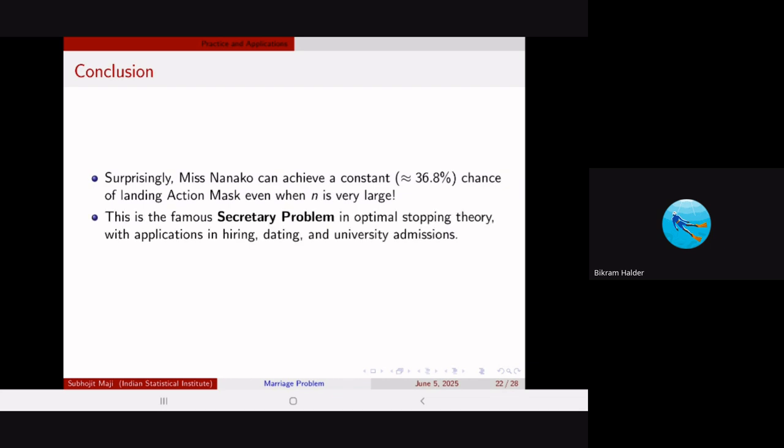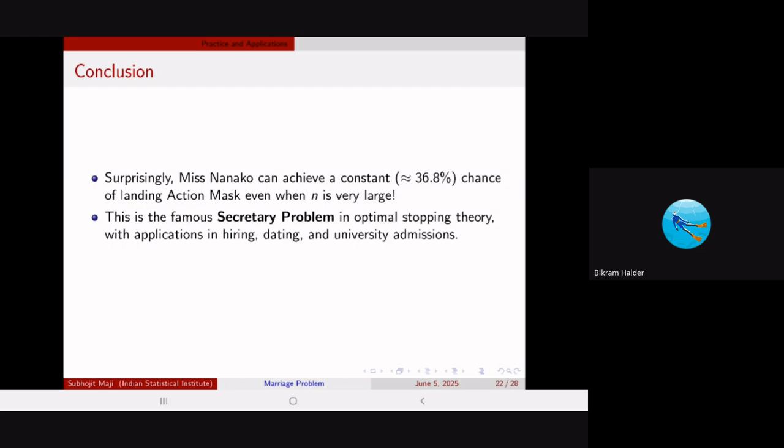Now, this is known as the famous secretary problem, which is used in optimal stopping theory. It has a lot of applications, as the name suggests. The secretary problem is used in hiring a secretary or a particular candidate for your job. You can also use it for dating purposes and university admissions. Universities use slight variations of this secretary problem.